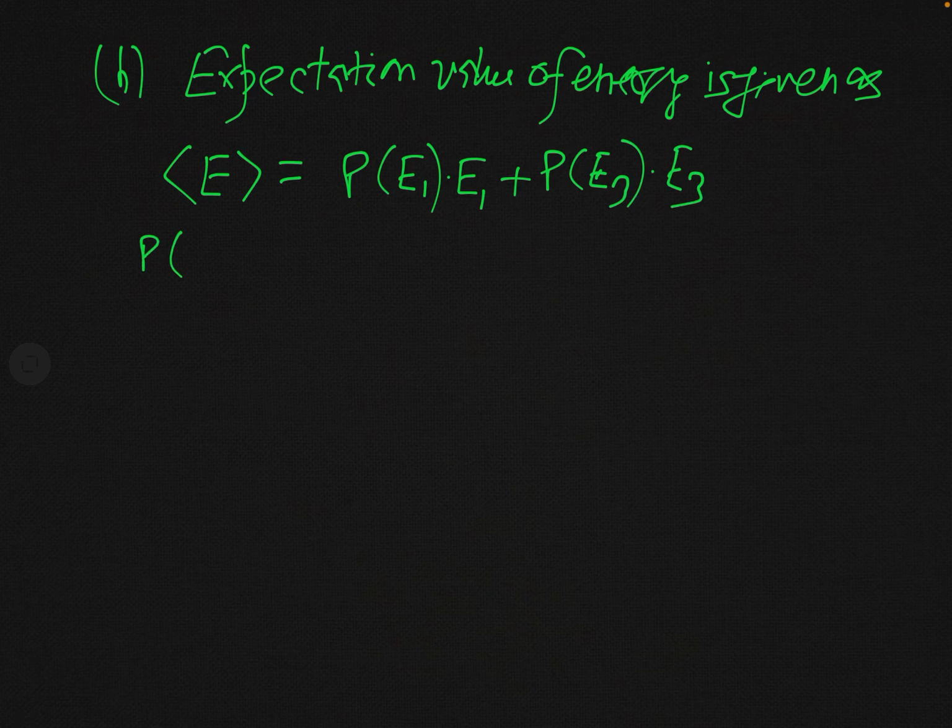Actually here, what is this P of E1? As I have just told you, this is in fact